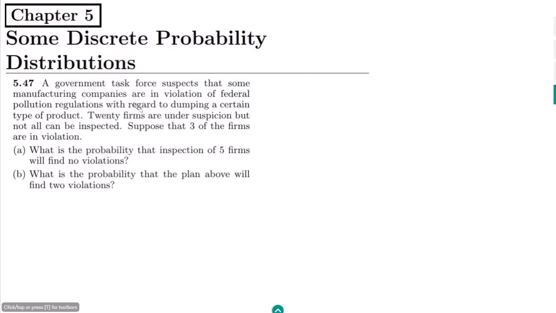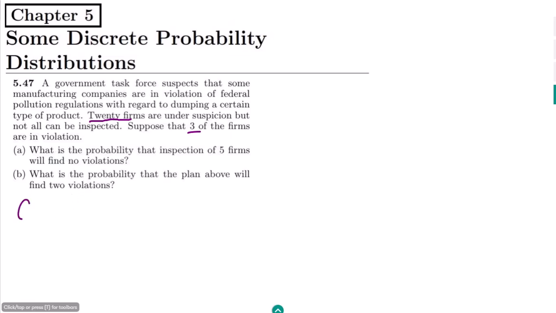This is question 5.47, and the statement of this question is: a government task force suspects that some manufacturing companies are in violation of federal pollution regulations with regard to dumping a certain type of product. 20 firms are under suspicion. Okay, so let me take this 20 number, but not all can be inspected. Suppose that 3 of the firms are in violation.